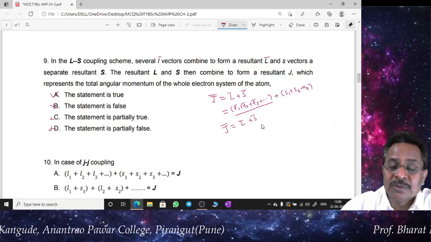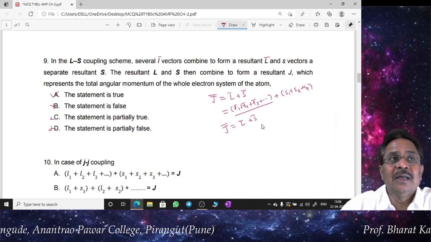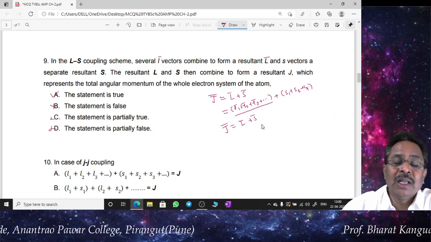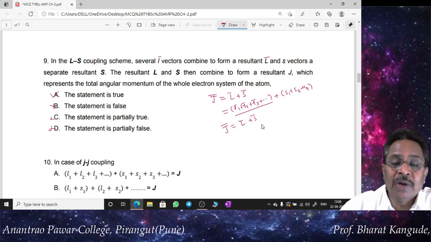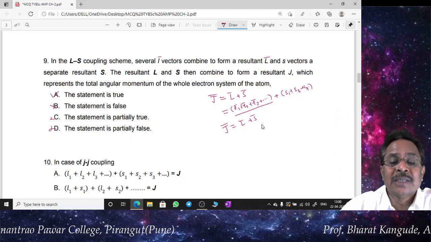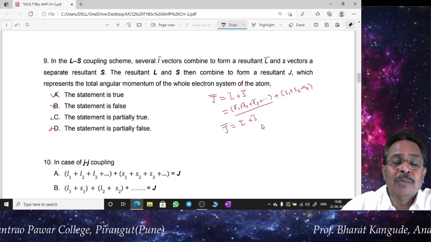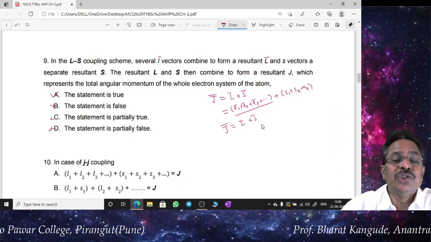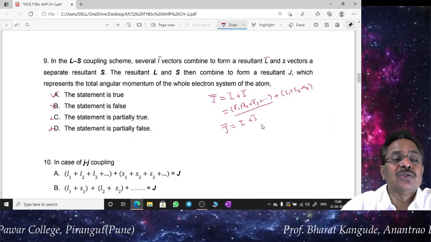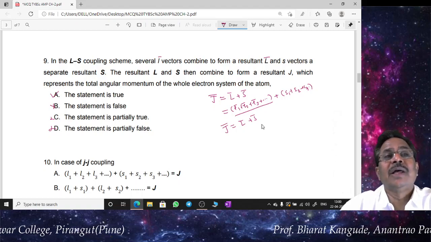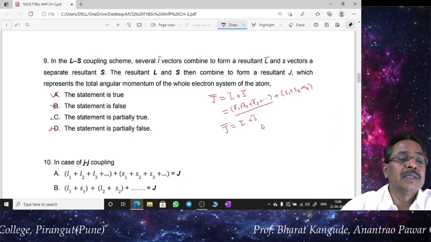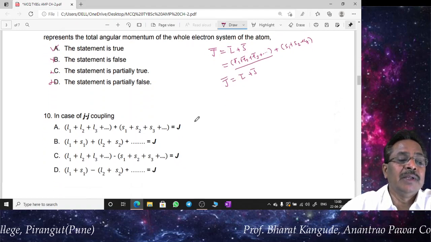Several small l vectors get added to get capital L, as well as several small s vectors get added vectorially to get this capital S, and then add capital L bar and capital S bar vectorially to get this capital J, and this scheme of addition of angular momentums is called the LS coupling scheme. So question number 9, correct answer is A, that is the statement given is true.